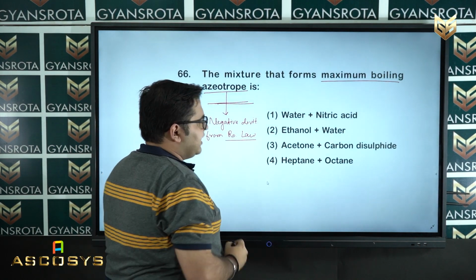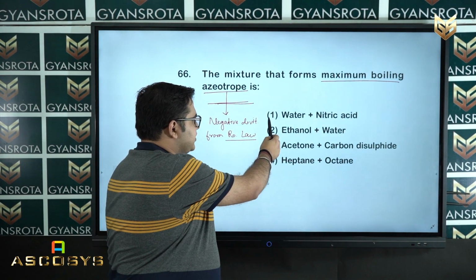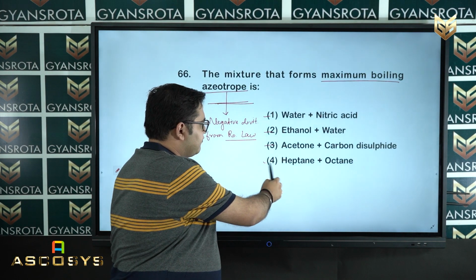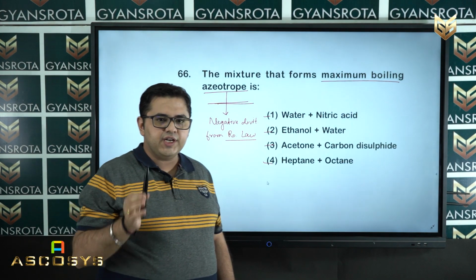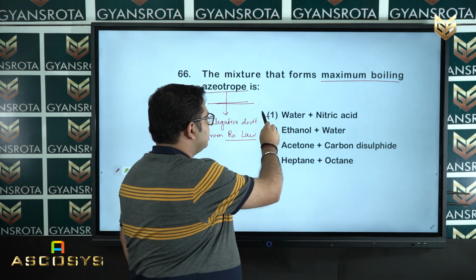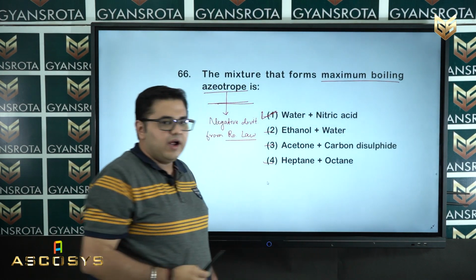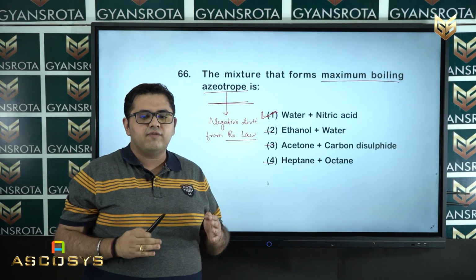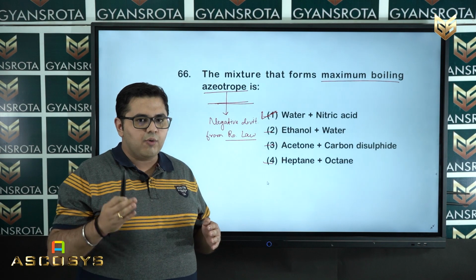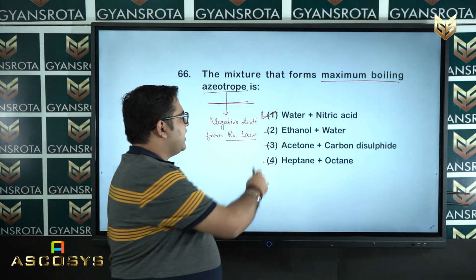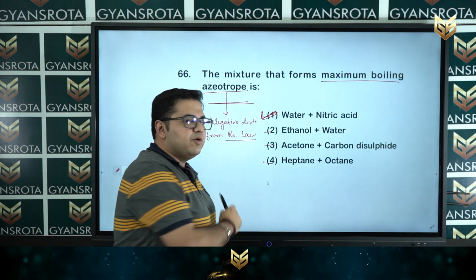Now, if you see the options, option 1, 2, 3 and 4, only option number 1 shows the negative deviation from Raoult's law. So, option number 1 is the correct option for this question.